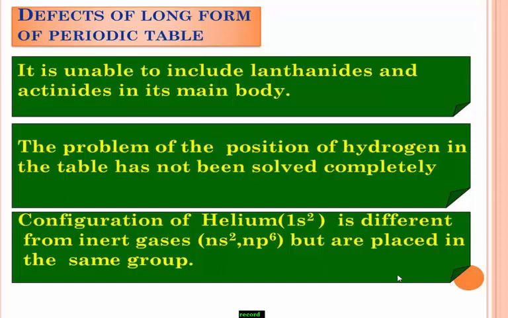The configuration of helium is different from inert gases, but it is placed in the same group. Yes, these are some defects observed in the periodic table.